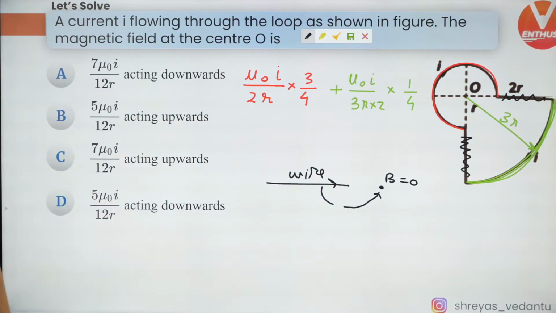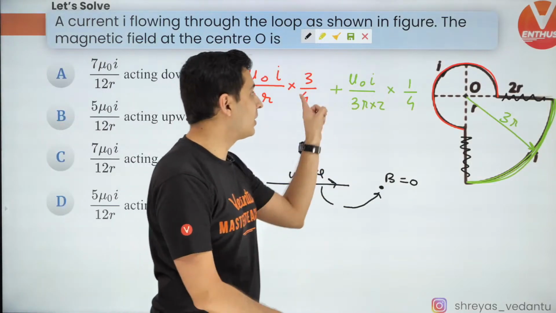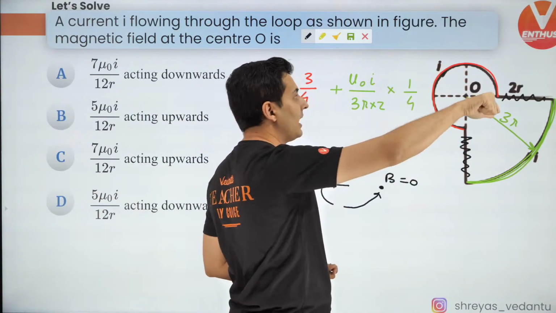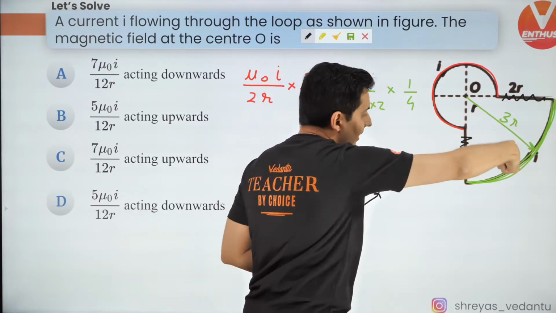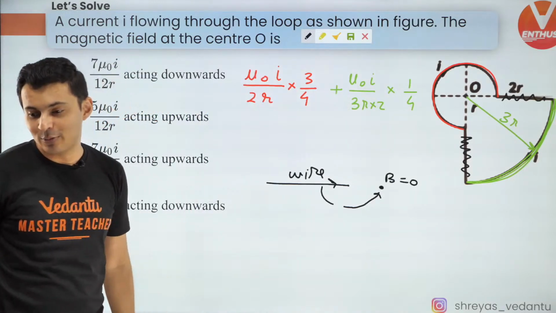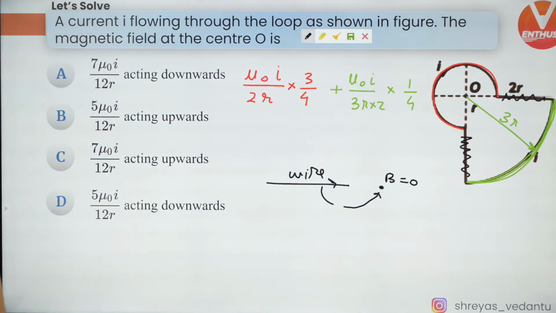Okay, very good. No minus, be careful, it's not minus, it's plus, because the red wire is going to create a magnetic field like this. The green wire is also going to create the magnetic field like that. It's not going to be minus, be careful. A lot of people make a mistake and they'll get a different answer. Yes, that's very important.